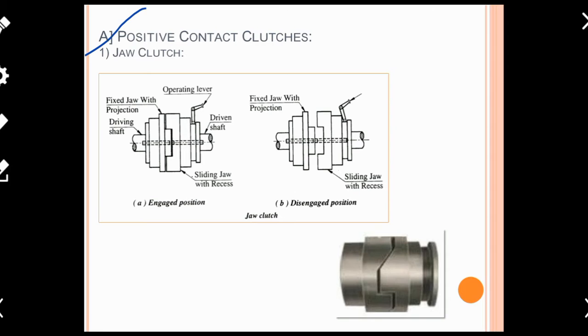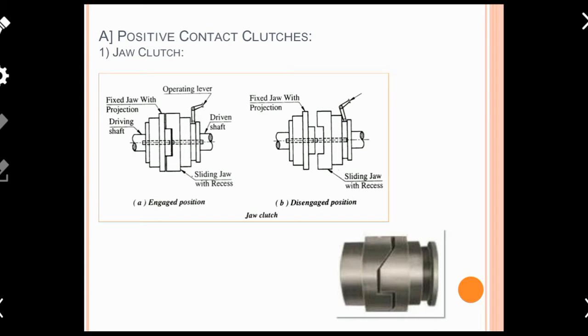In positive contact clutches, the first and very important clutch is the jaw clutch. Basically the name gives the constructional detail of this type of clutch. Look at the top of the screen. In that diagram you have figure A and figure B. Figure A indicates the engaged position and figure B is the disengaged position.